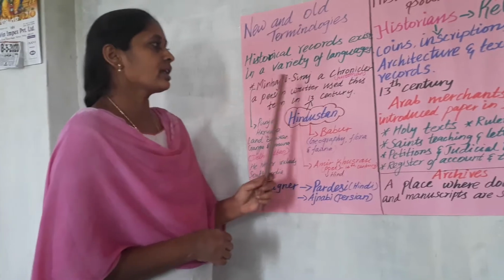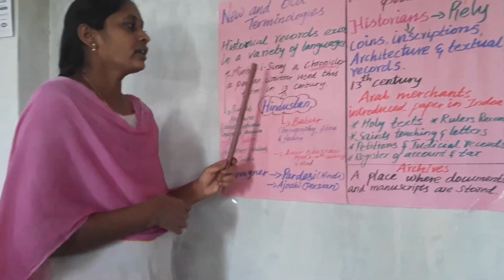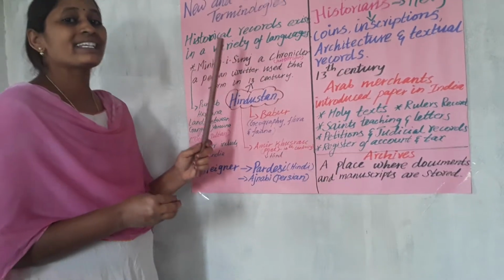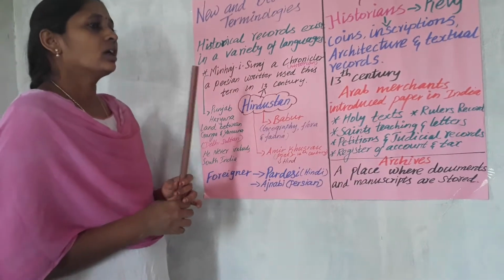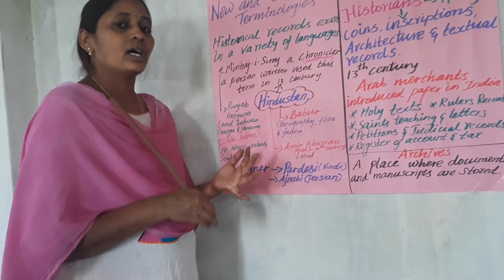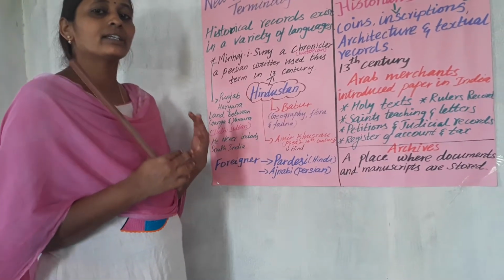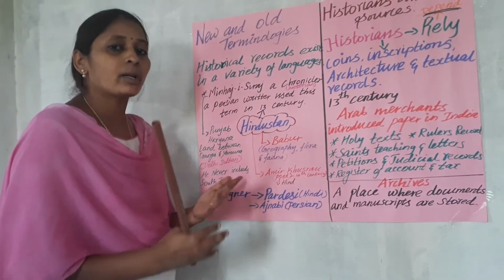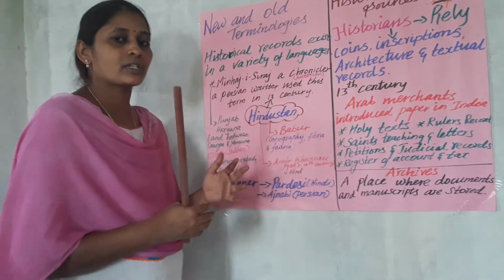But in those days, many languages were used for recording events. So what are the languages used in those days? Last year you studied, right? Prakrit existed, the language spoken by the normal people, particularly Magadha and surrounding area people.